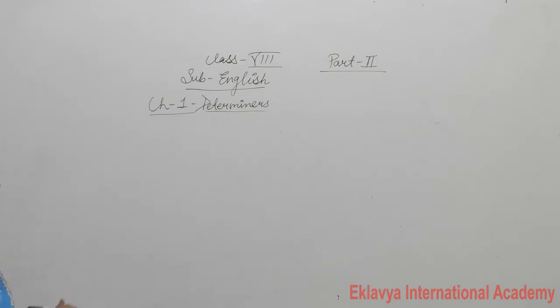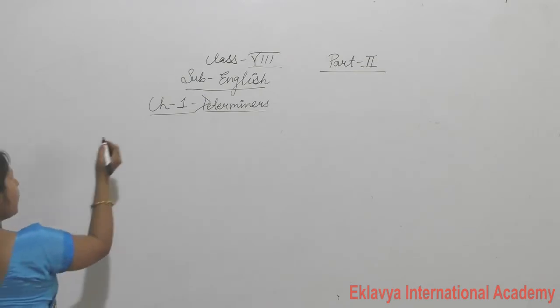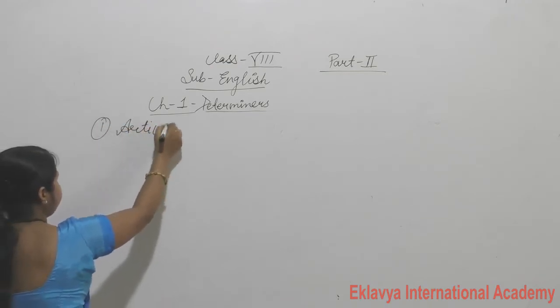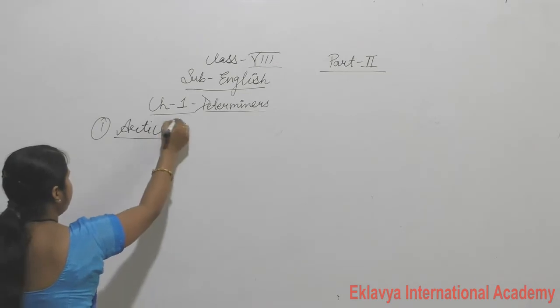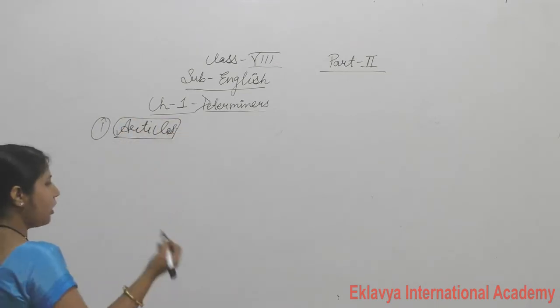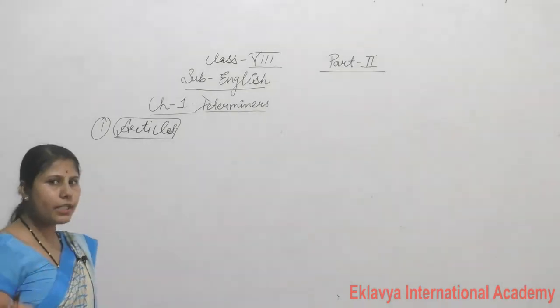So, what is the first part of determiners? The first kind of determiners is articles. First kind is what? Articles. Okay. Now, first of all, what are articles and where do we use articles?